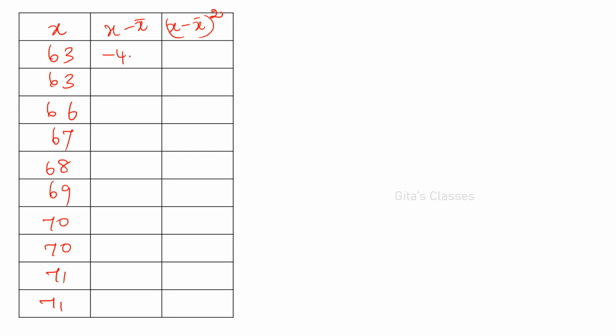So minus 4.8, minus 4.8, minus 1.8, minus 0.8, 0.2, and 1.2, 2.2, 2.2, 3.2 and 3.2. Just square them.